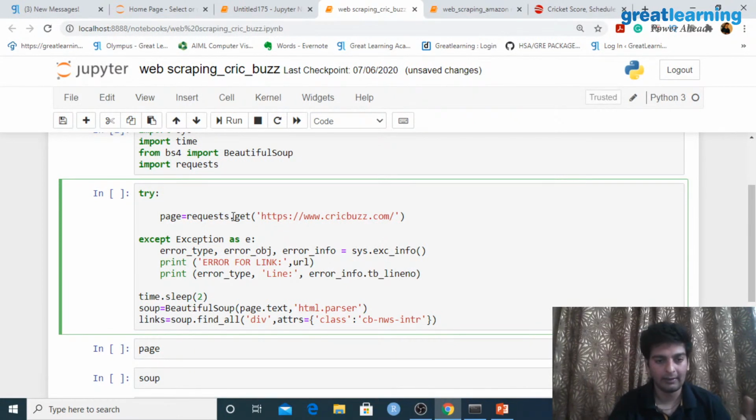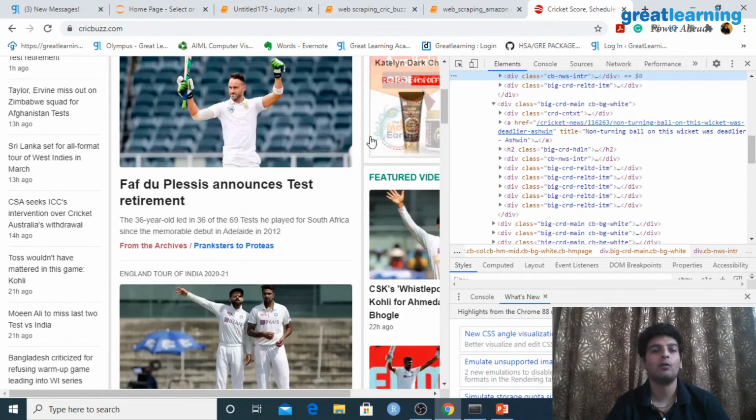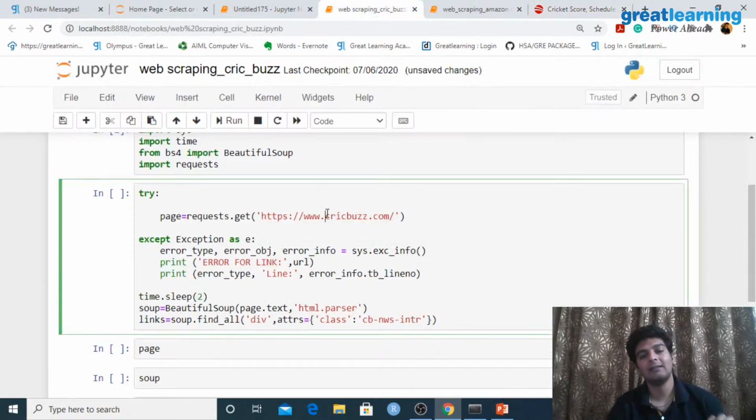And this is the code, requests.get, and inside this I give the link of the website from which I need a response. Right now, since I want to scrape data from this Cricbuzz website, this is the link that I've given over here. And the result I store in this page object.